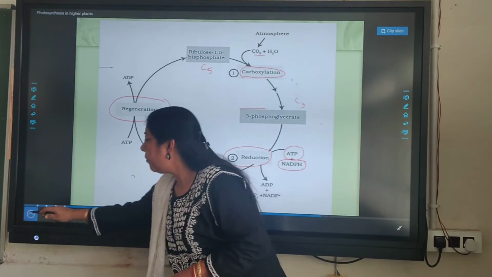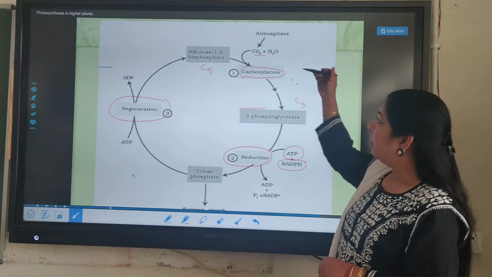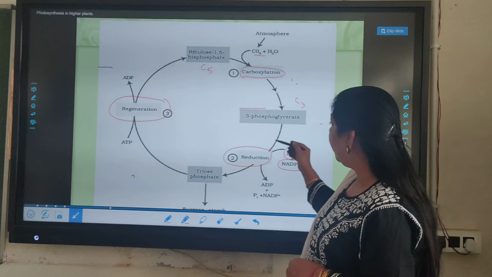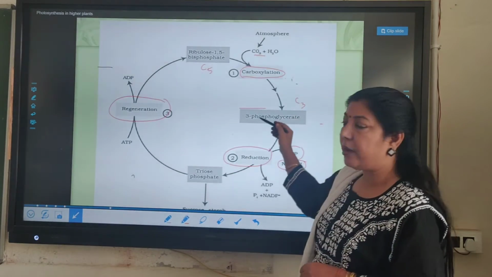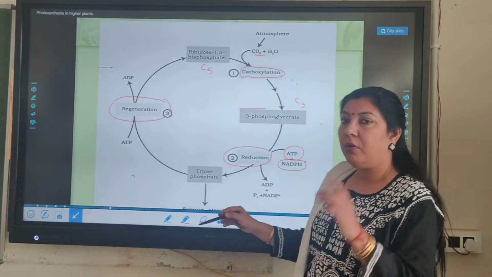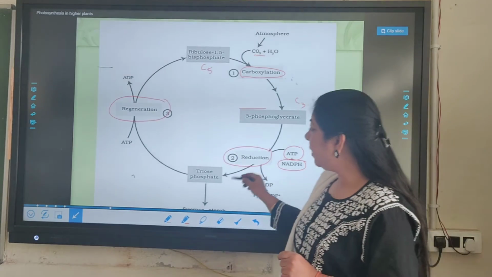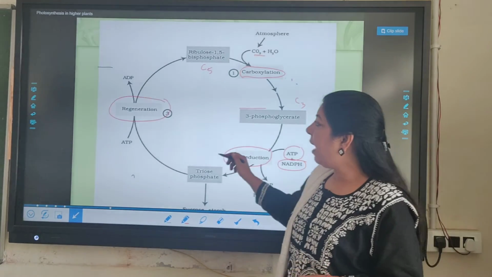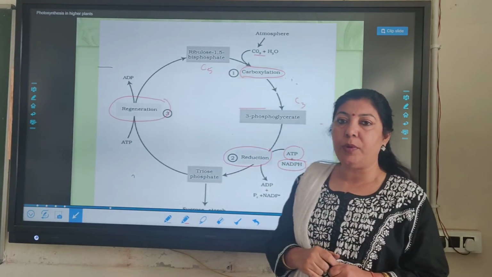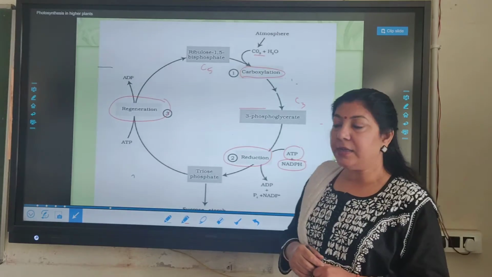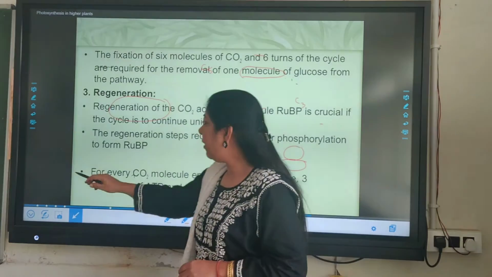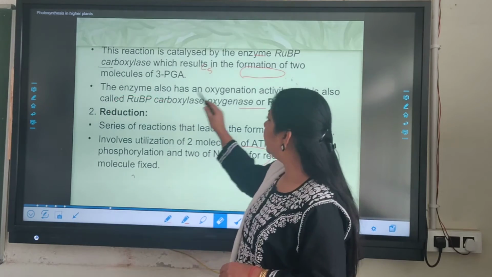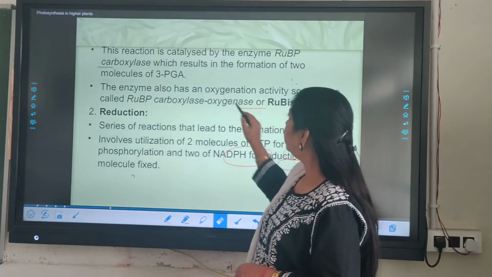So in this process there are 3 stages: carboxylation, where acceptance of the carbon dioxide takes place; reduction, where this C3 compound is converted into a C6 glucose; and then the leftover molecules are used for regeneration of the RuBP. So in this way, this complete cycle operates. Now let's see the details of this cycle. We will study the details of this cycle.